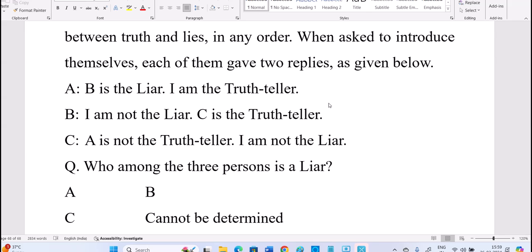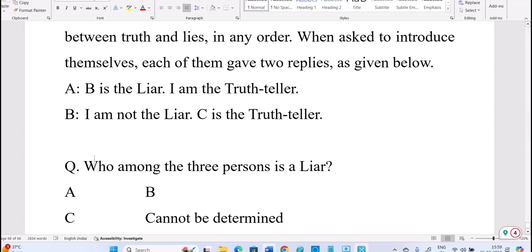But keep in mind, if you are assuming A is a liar, in every case he should behave like a liar only. He should always take that character. A should justify that character, otherwise it's wrong. I'd suggest you decide first who is the truth teller, and from that the rest is automatic. Suppose A is the truth teller, then B is the liar. First statement true, then whatever A said should be true. If you decide the truth teller, that's easy, and you will be on the right path.